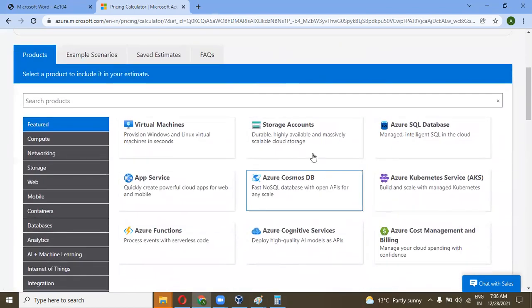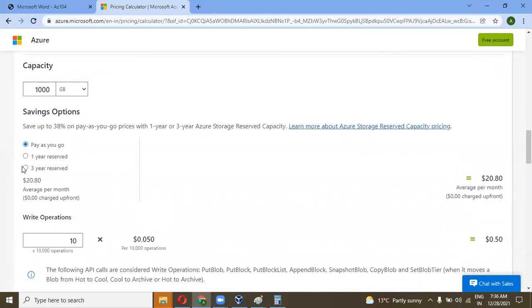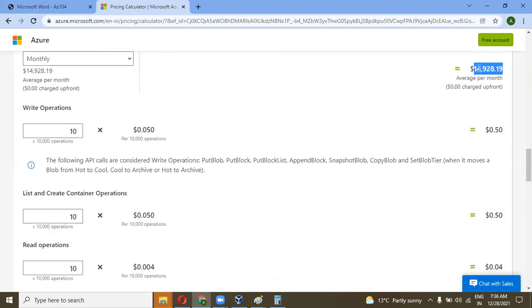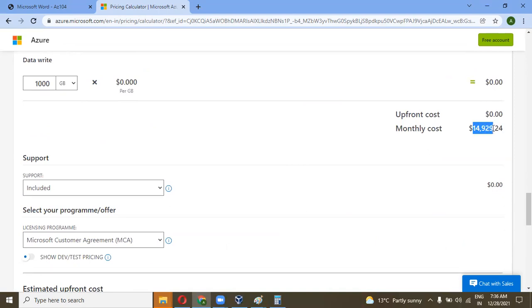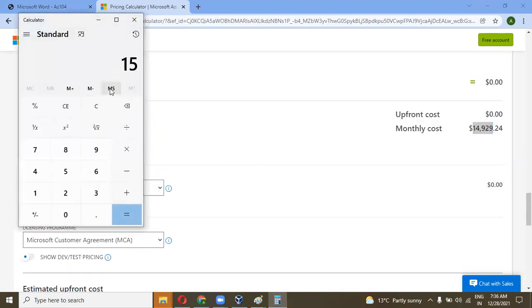Delete that and add storage. I need 500 GB for 3 years, payment monthly, yearly or upfront. So it is $14,000, about 15,000 approx. 15 into 72 equals 10 lakhs 80,000, 10,80,000.